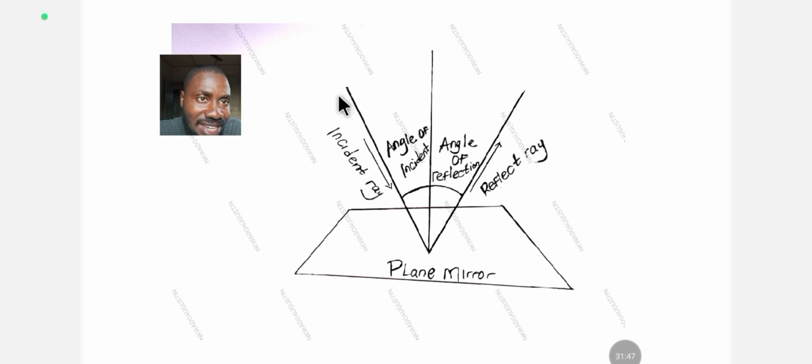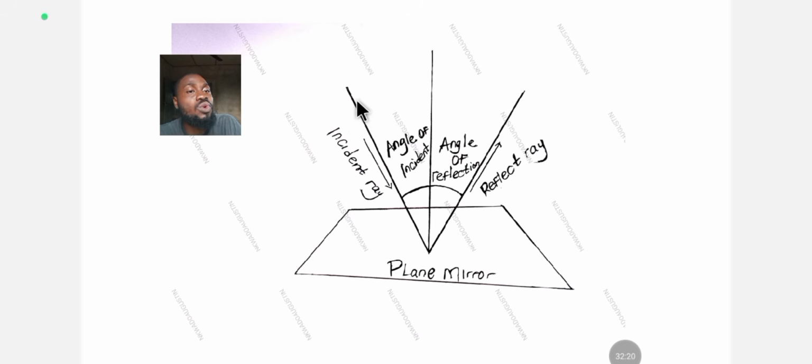This is another diagram illustrating the same thing in a different position. This one is the plane mirror. The incident ray, the light from the source, falls on the mirror. As it falls on the mirror, what happens? The mirror bounces off the light because it's a non-luminous object, and the light turns towards the reflected ray. This is the reflected ray. It goes up and bounces off at the same angle according to the law of reflection. This one cannot be angle 45 while that one is angle 30. No.